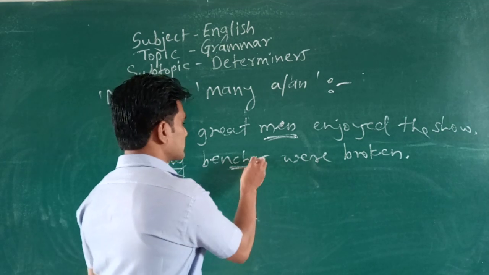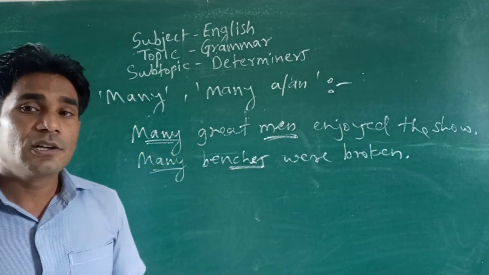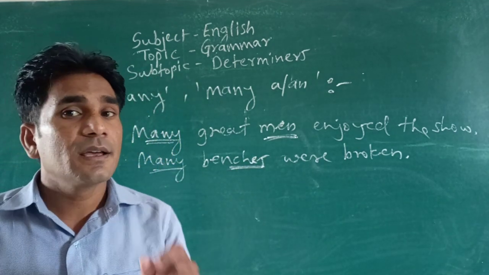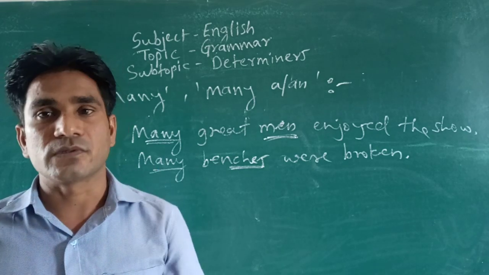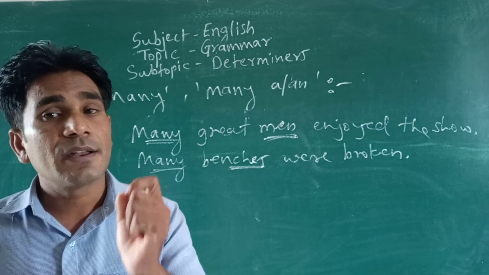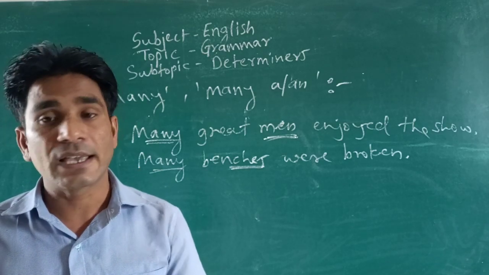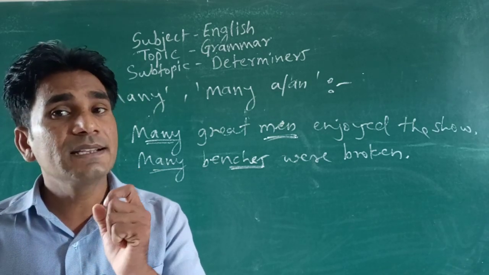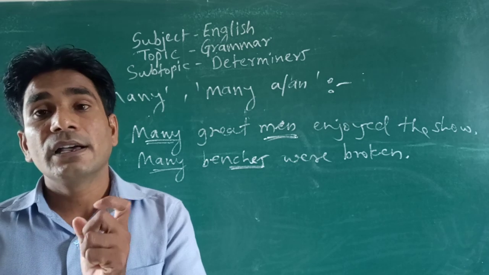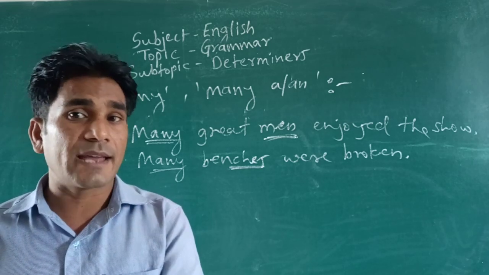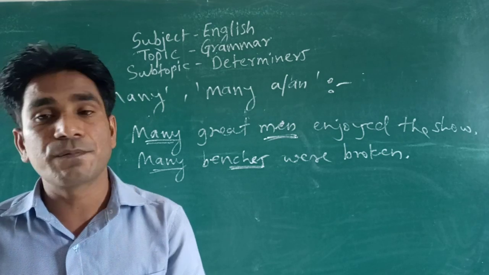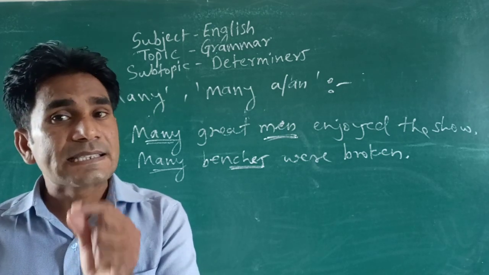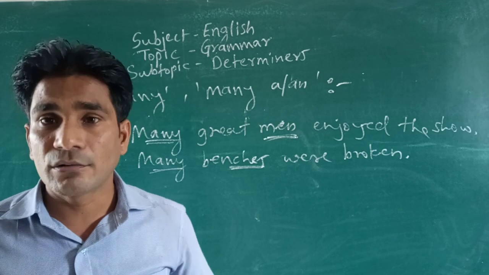So here you have to understand that many is used with plural countable nouns, whereas many a or an are used before singular countable nouns.